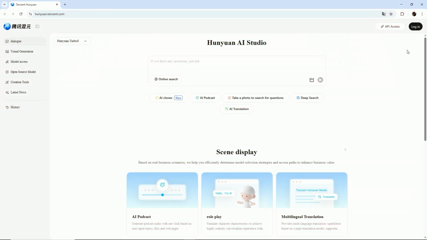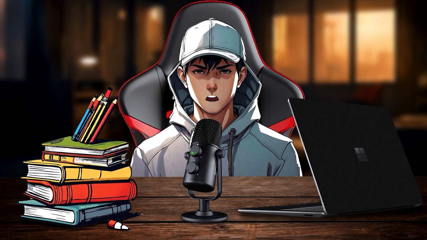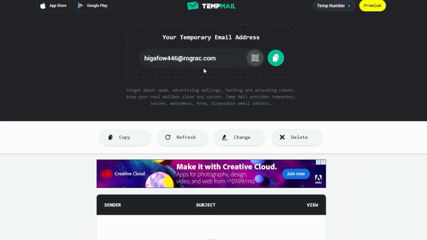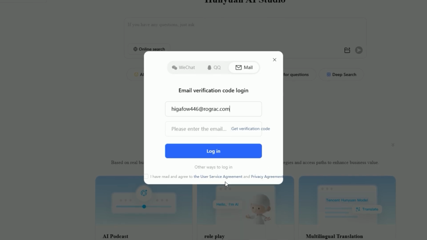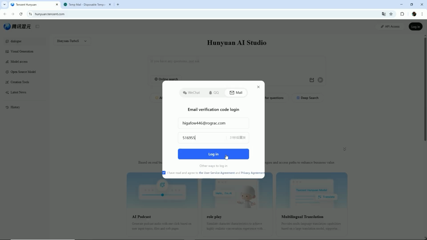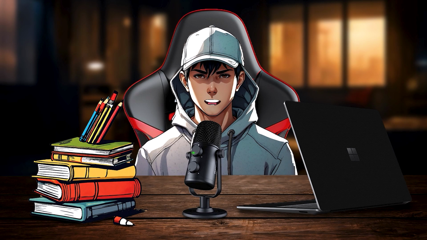Go to the website and click the login button. Create a new account with your email address. Or if you have trouble entering your email, here's a simple trick so you don't need to use your real email or face any issues. Just open a new tab, search for temp mail, and copy an email address from there. Then paste it into Tencent Hunyuan. When the site asks for a verification code, go back to temp mail and you'll see the code has arrived. Copy it, paste it into Tencent Hunyuan, and you're in. This method works every time, no matter how often you use it.